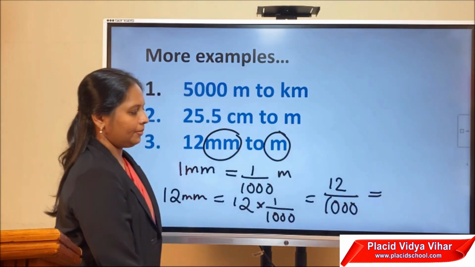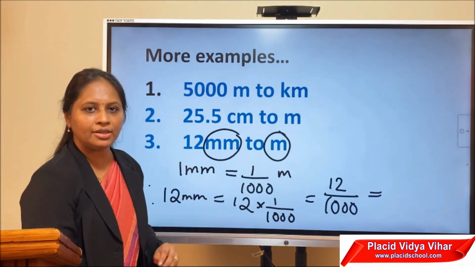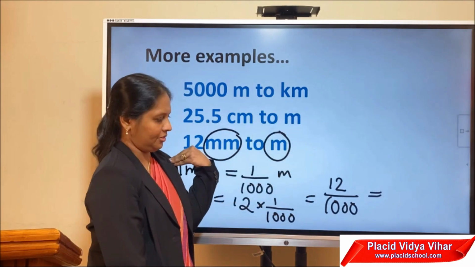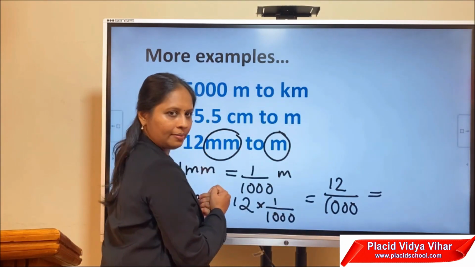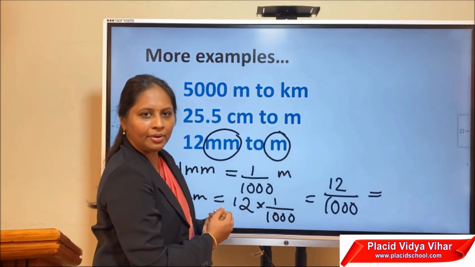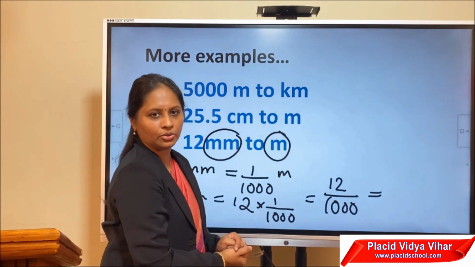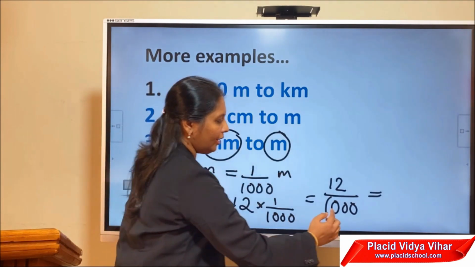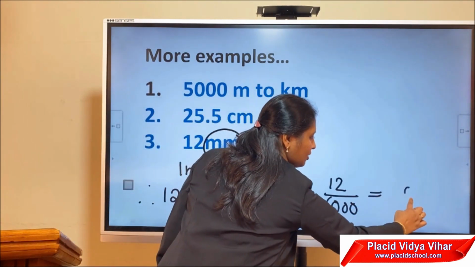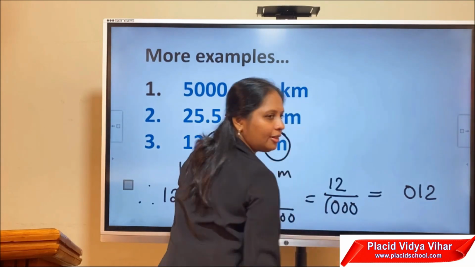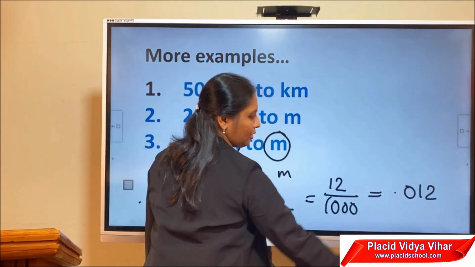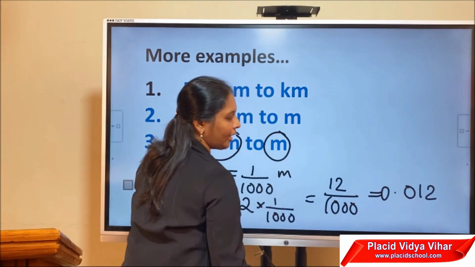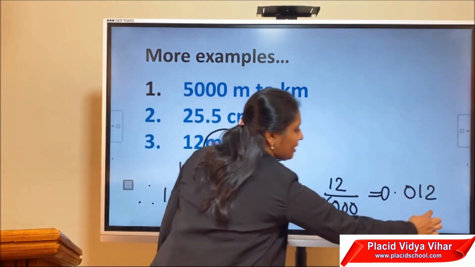Okay, again division. Division with the tens and multiples of tens, very easy. You just count the number of zeros and move towards left. So we have only 2 digits here, 2 and 1, when you move from right to left. But we have 3 zeros. So what we will do? We put one digit there as 0. That is 0, 1, 2. And where the point or the decimal comes after this, before this. Or we can write 0.012 meter.